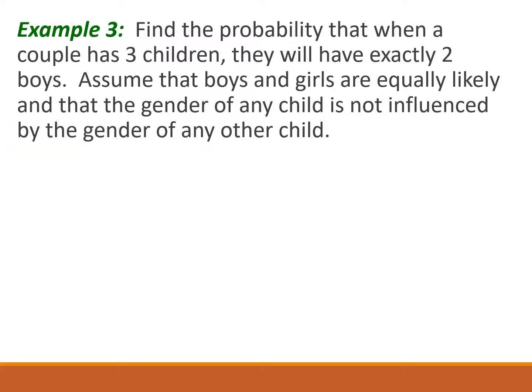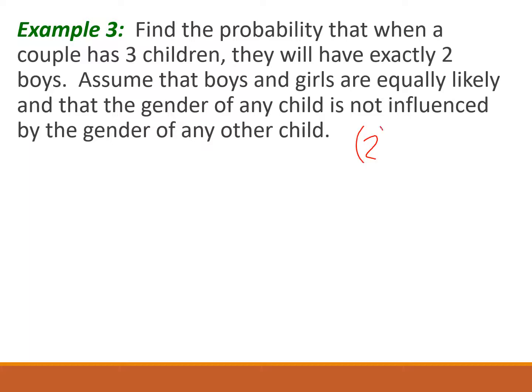Example 3, find the probability that when a couple has 3 children, they will have exactly 2 boys. Assume that boys and girls are equally likely and that the gender of any child is not influenced by the gender of another child. So first thing to figure out is how many possible outcomes we have for the births of 3 children. In other words, what's the sample space? Each child has 2 possible outcomes. We can have a boy or a girl.